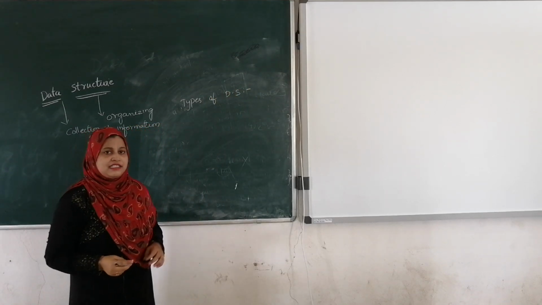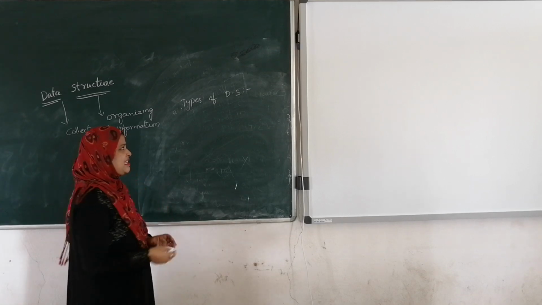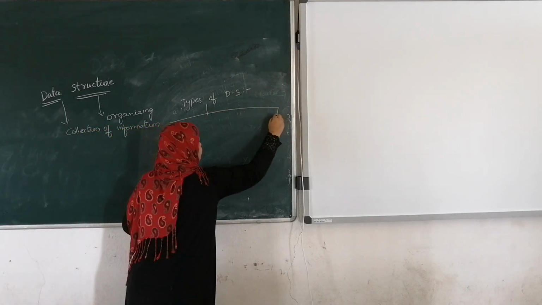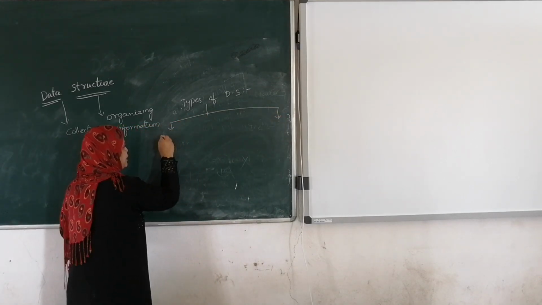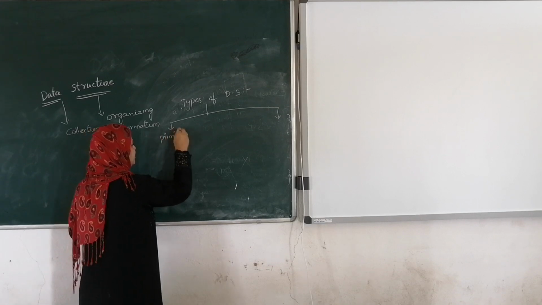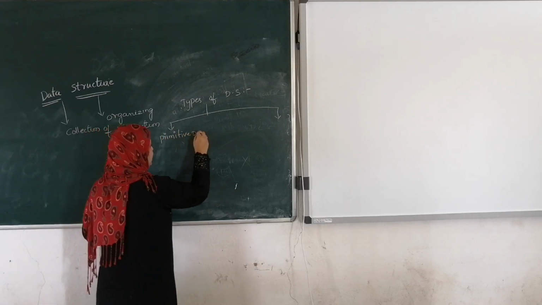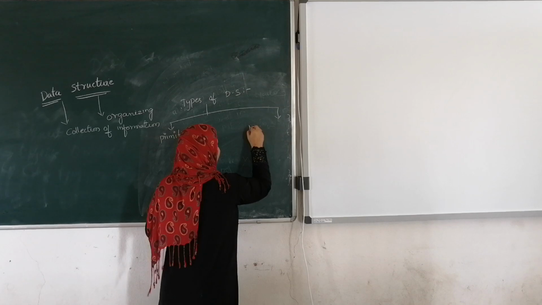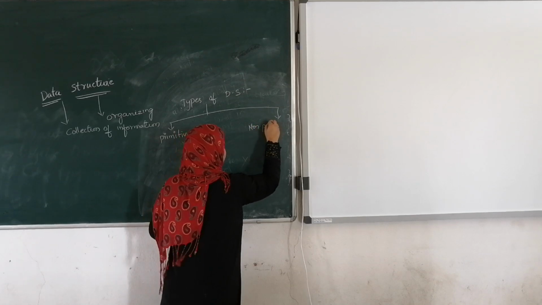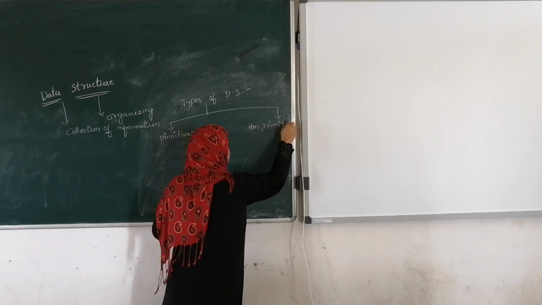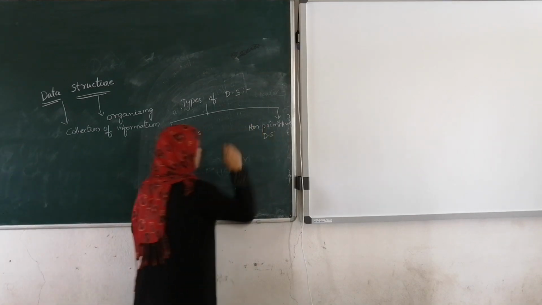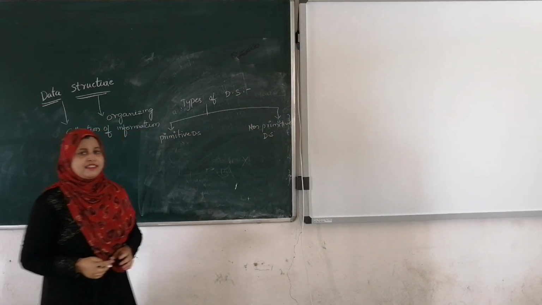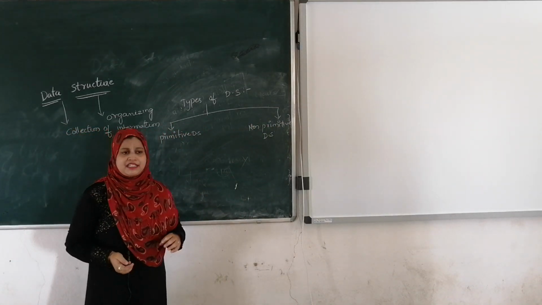Types of data structures. There are two types of data structures. First one is the primitive data structure, second one is the non-primitive data structure.